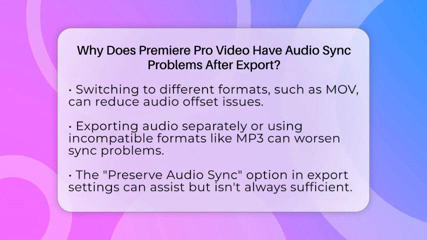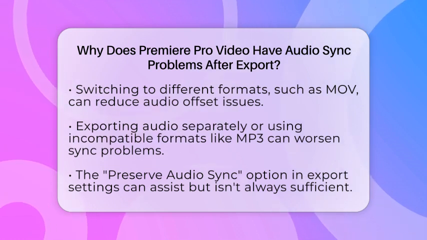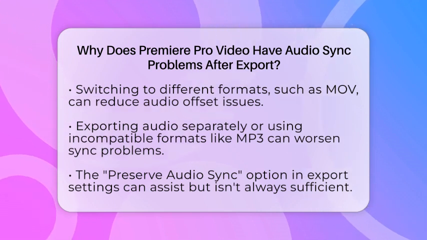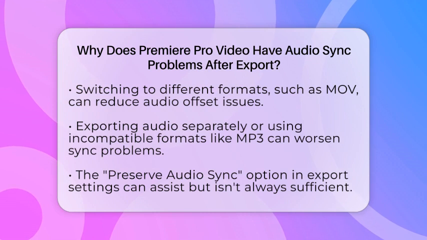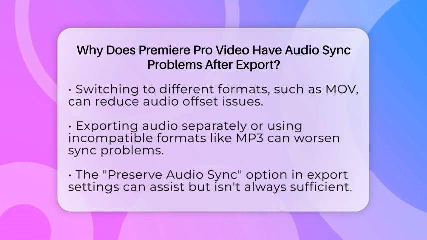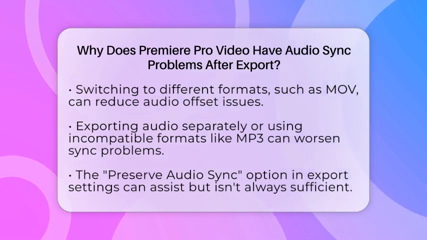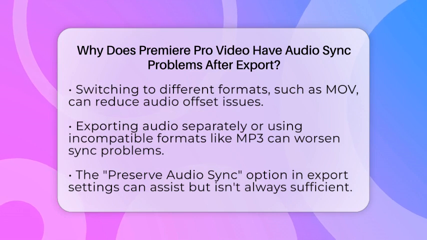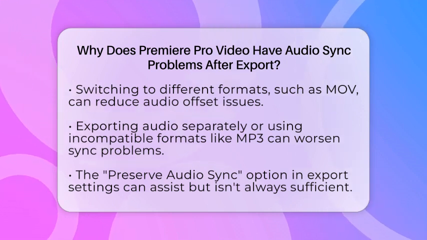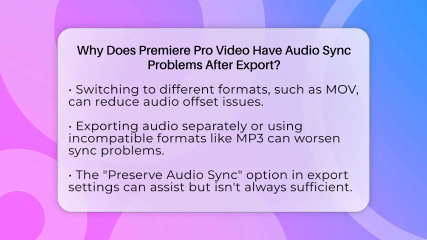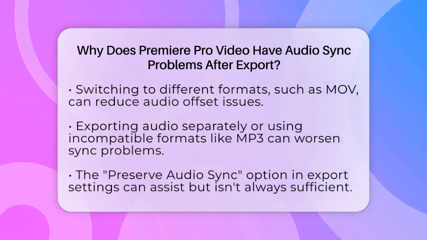samples per second. When exporting, the choice of codec and container can matter too. Exporting H.2.6 for video in an UMPA container sometimes causes slight audio delays, around 10 milliseconds. Switching to H.2.6 for an MOV format can fix this small offset. Also, exporting audio separately or in formats like UMPA can make sync problems worse. Use standard export presets designed for your project to avoid this.